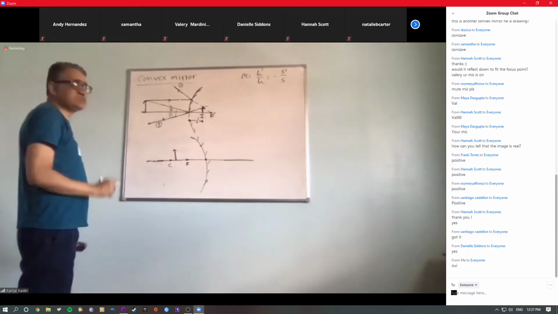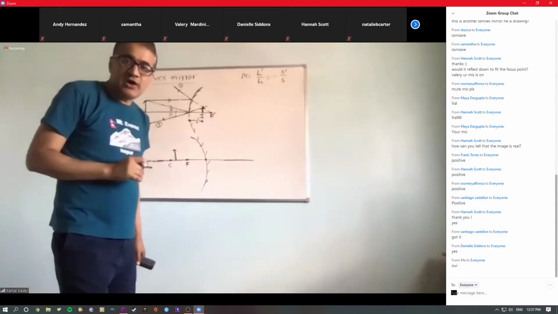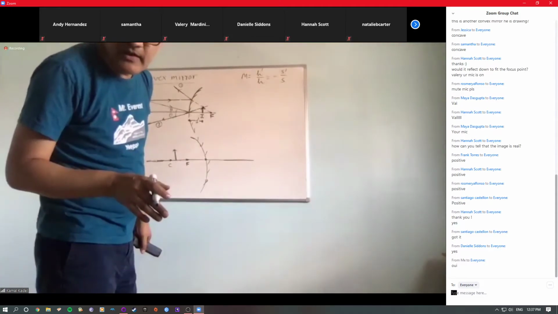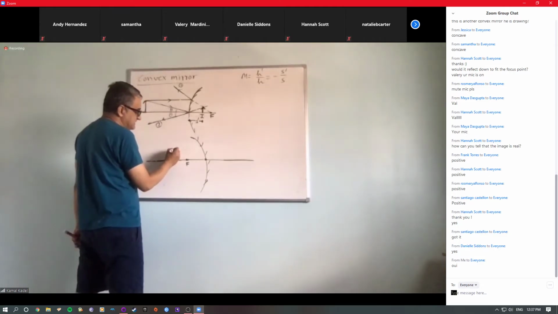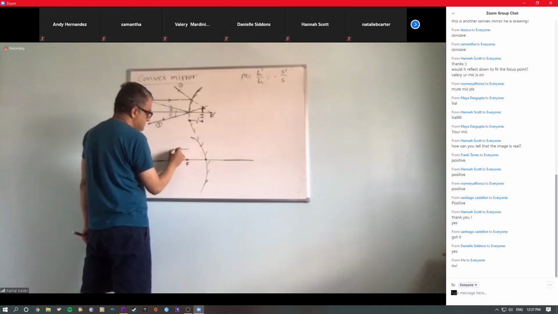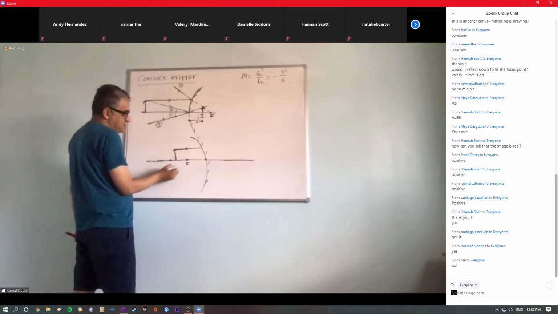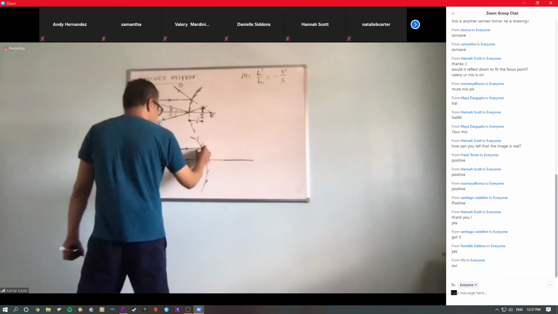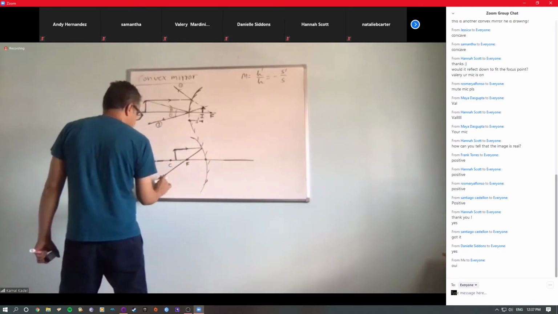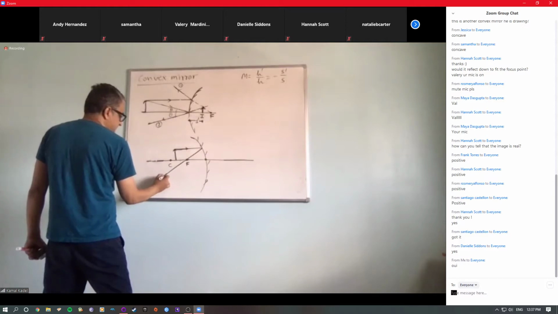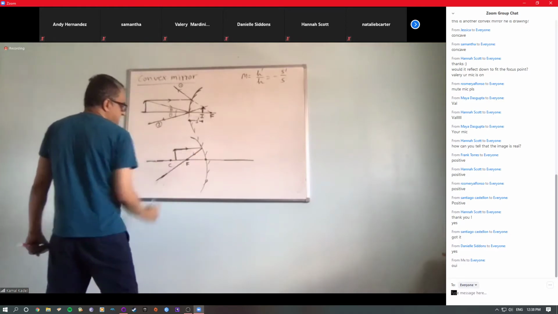Now, it is always easier to draw a ray parallel to the principal axis. So let's draw this. Obviously, this will get reflected back through the focus. You draw it. So this is the reflected ray.